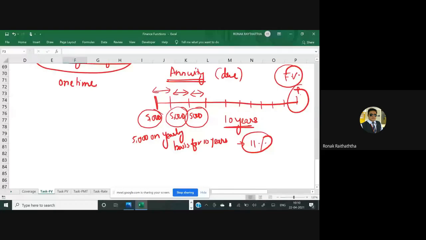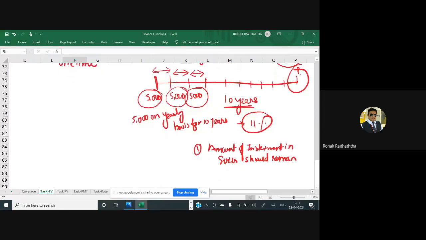To be regarded as an annuity, there are two features which must be satisfied. Number one, the amount of investment in the series should remain identical, homogeneous, same, whatever word you want to use.